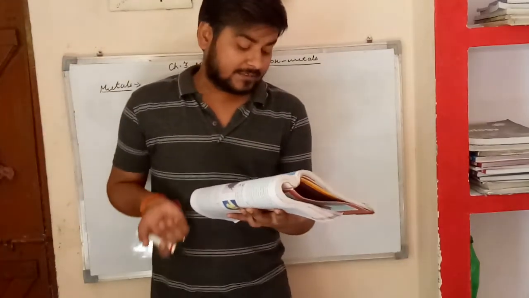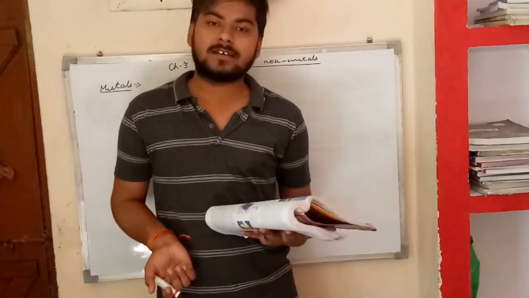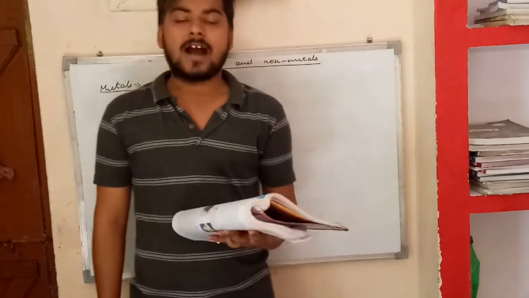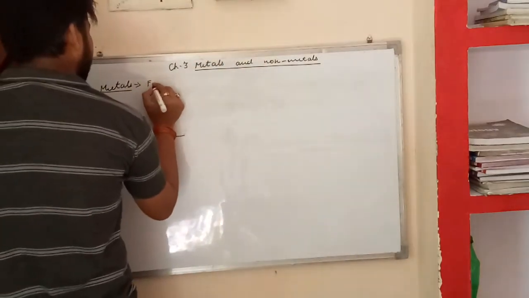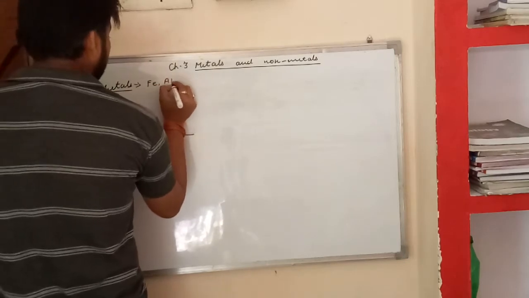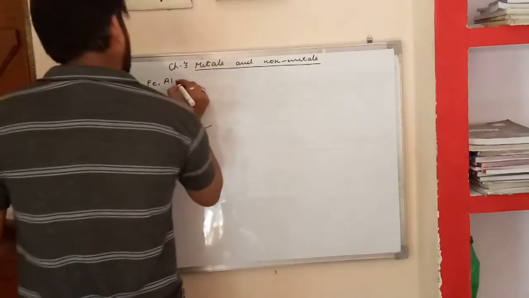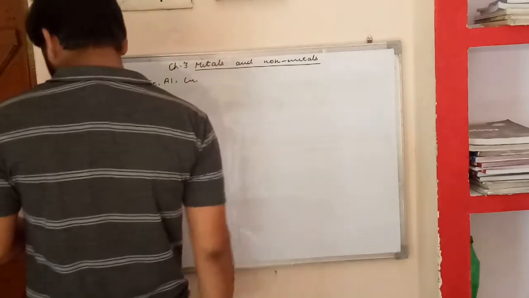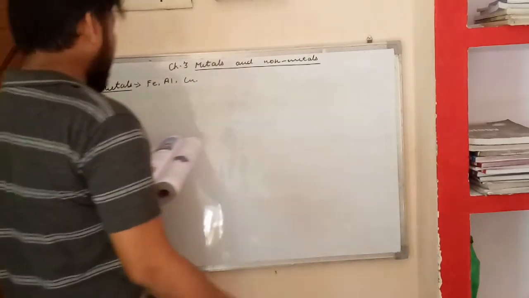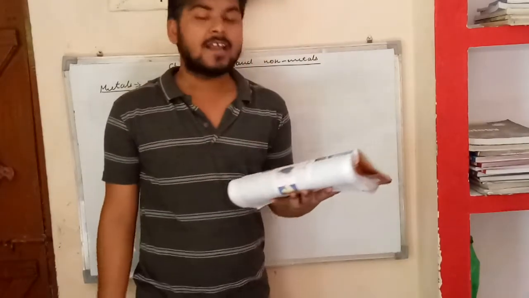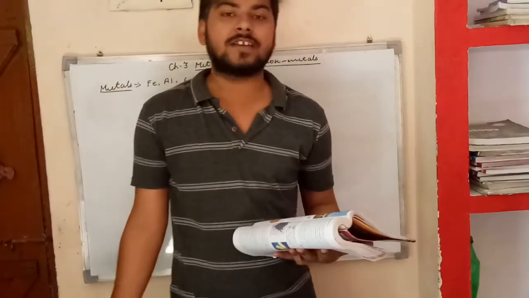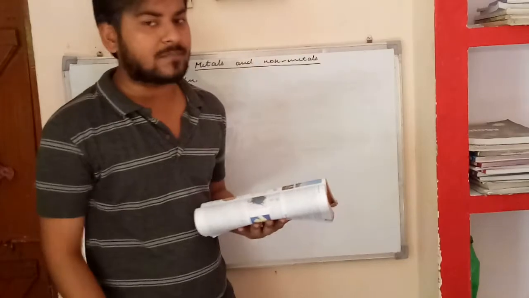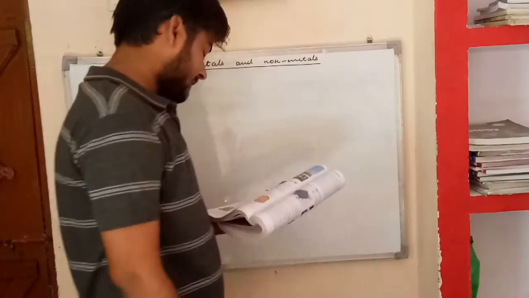And some examples of the metals here, like iron that is represented by Fe, aluminum, copper, Cu, and gold, platinum, zinc, tin, lead, mercury, sodium, potassium, calcium, magnesium are also other examples of metals.